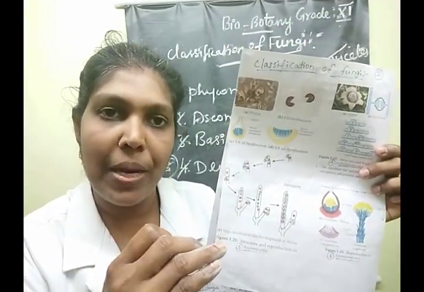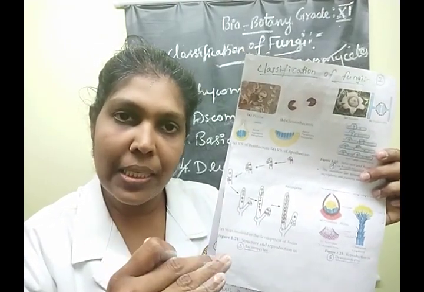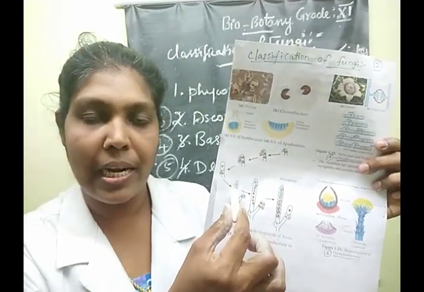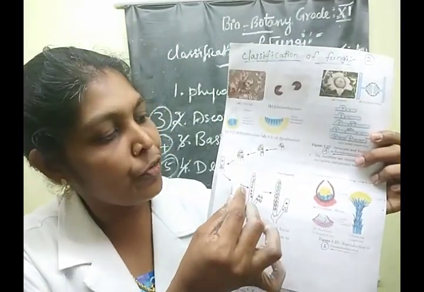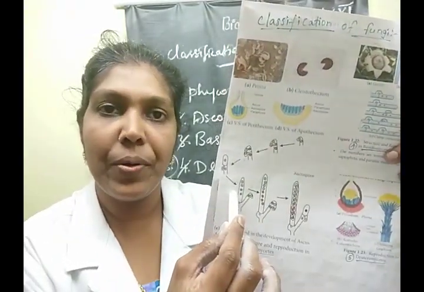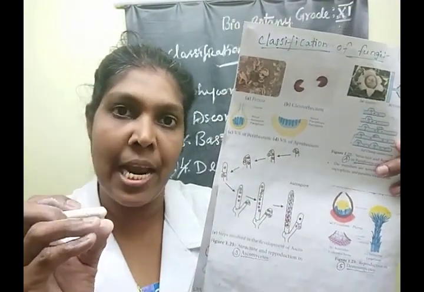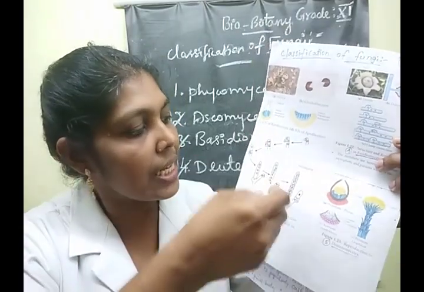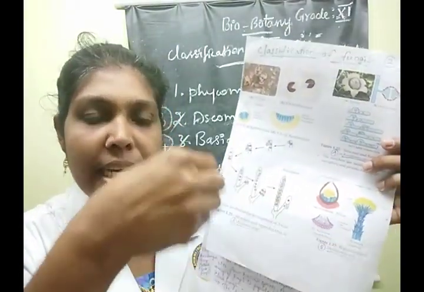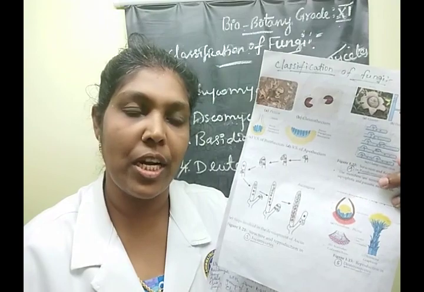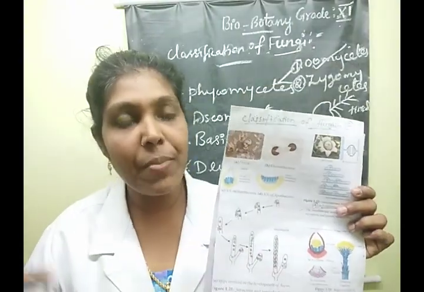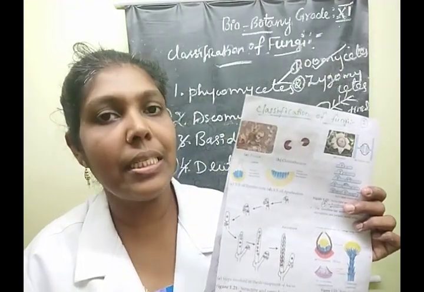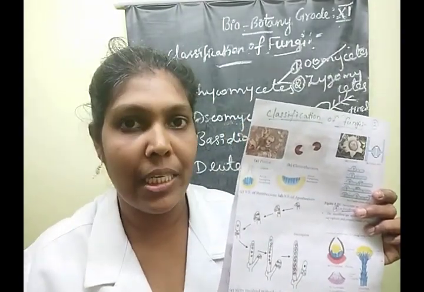Finally, what will happen? This diploid nucleus undergoes meiotic cell division and forms 4 haploid nuclei. Then they again undergo mitotic cell division. Meiotic division means reduction division; the next step, mitotic division, is multiplication division.